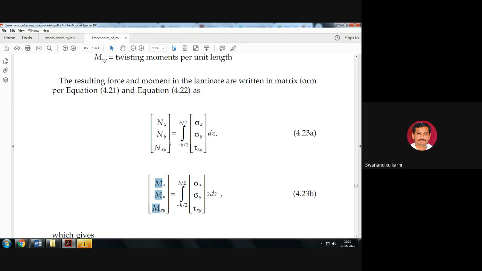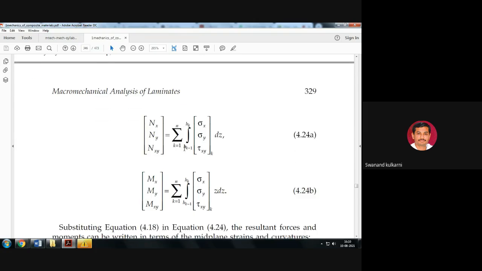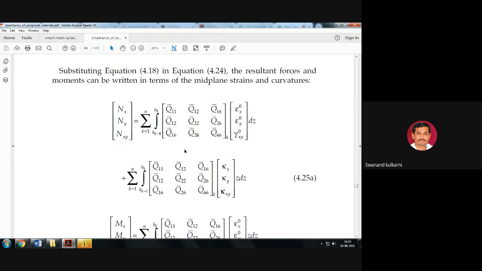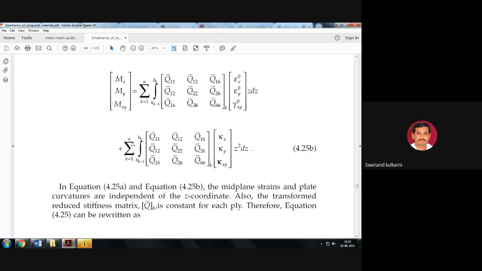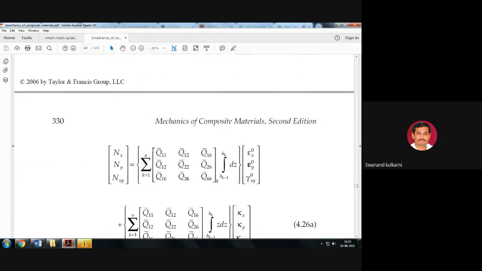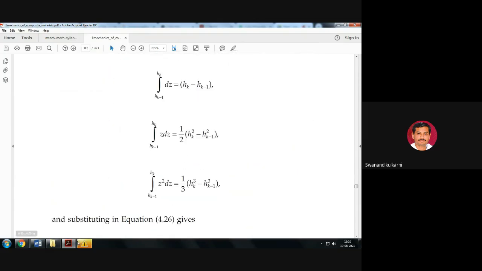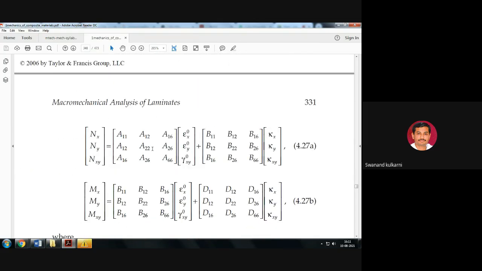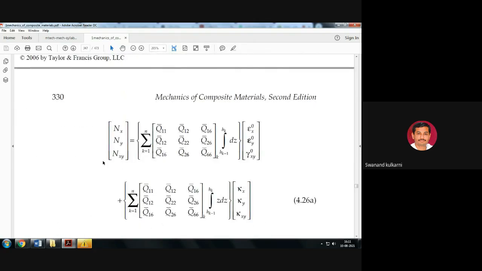Is it okay? So we should understand this in order to identify the resultant forces and resultant moments in the case of laminates. This is a very important part in the case of composite laminates here. Is it okay? So with this we have finished this part on lamination here.